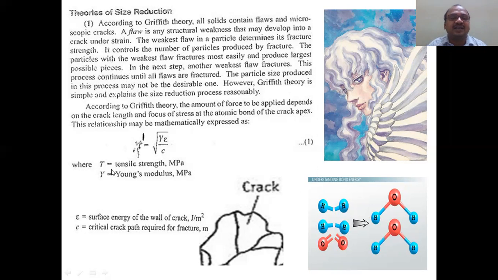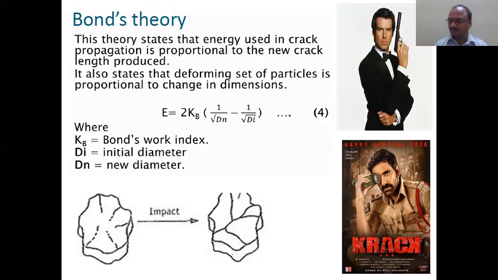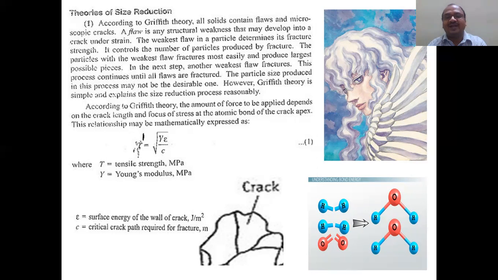And this is the equation: T is equal to the square root of M times epsilon over C, where T is the tensile strength, M is Young's modulus in MPa, epsilon is the surface energy of the wall of the crack, and C is the critical crack length required for fracture. How much fracture you want to produce. Here, Griffith told two things: one is crack length, and the other is the stress at atomic bond level.